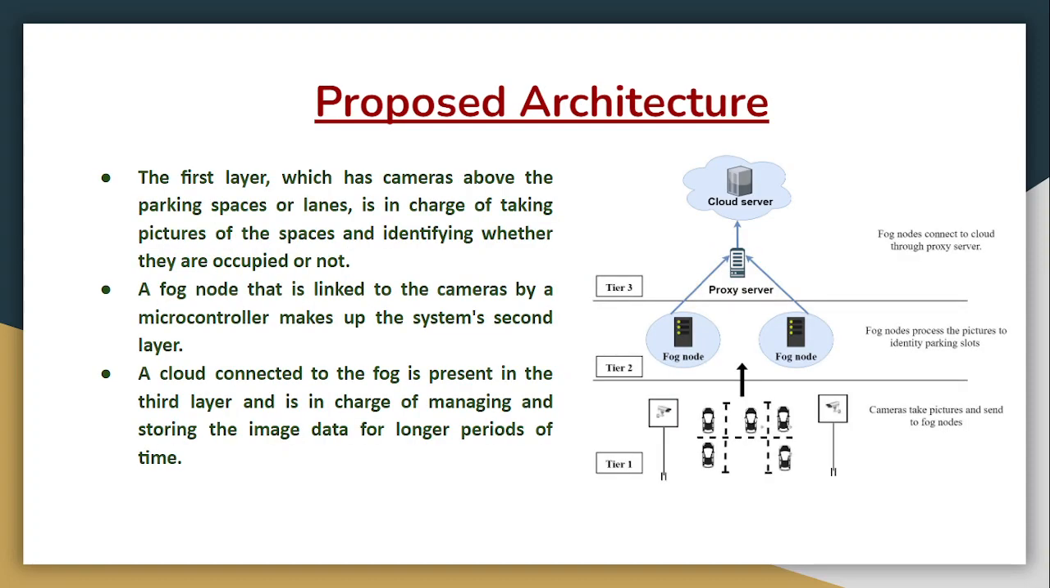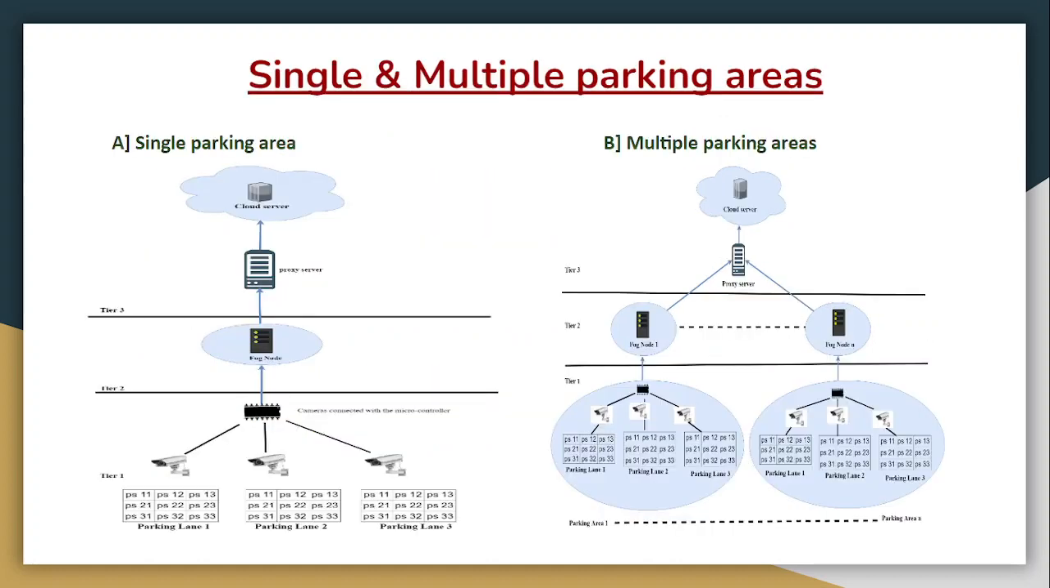This is our proposed fog-based architecture, where the cameras will take pictures and send them to the fog node in tier 1, or the first layer. Then on the second layer, the fog nodes will process those pictures and identify the parking slots for our system. And for the third tier, the fog nodes will connect to the cloud through a proxy server. And here we can see the single and multiple parking areas.